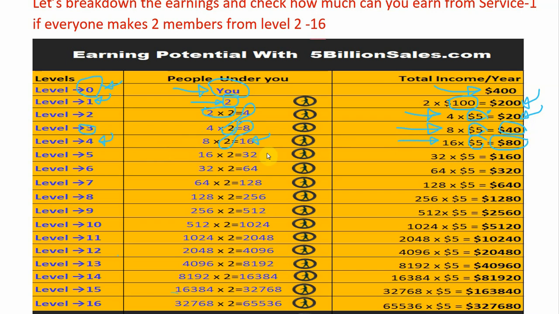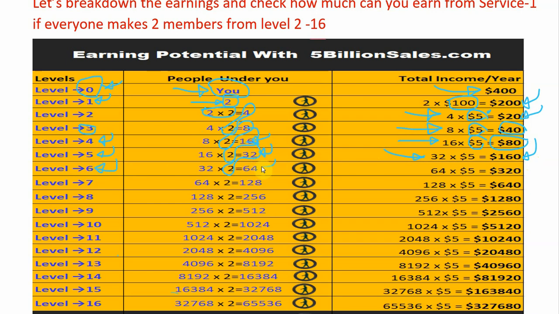At level 5 you will have 16 times 2, 32 members. It means 32 times 5 will be equal to $160. So you will get $160. At level 6 you will have 32 times 2 equals 64 members.